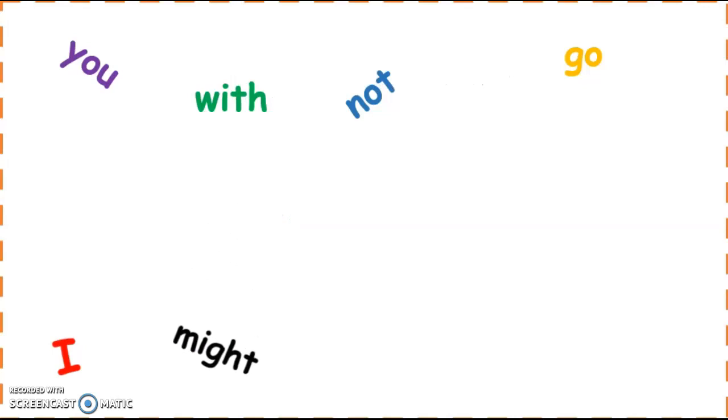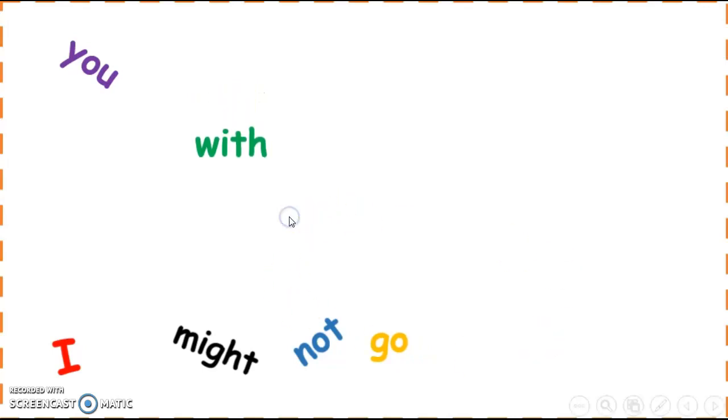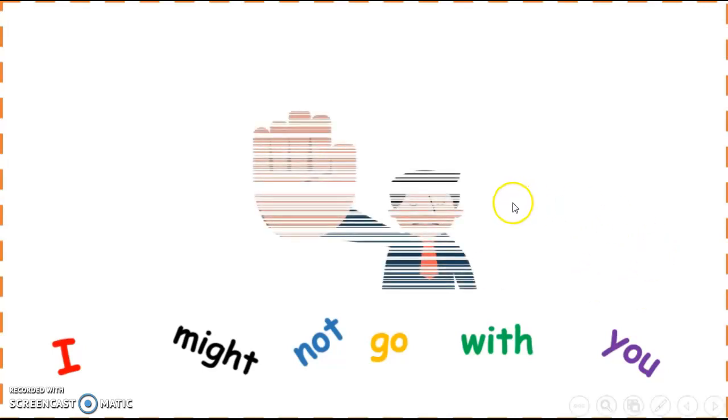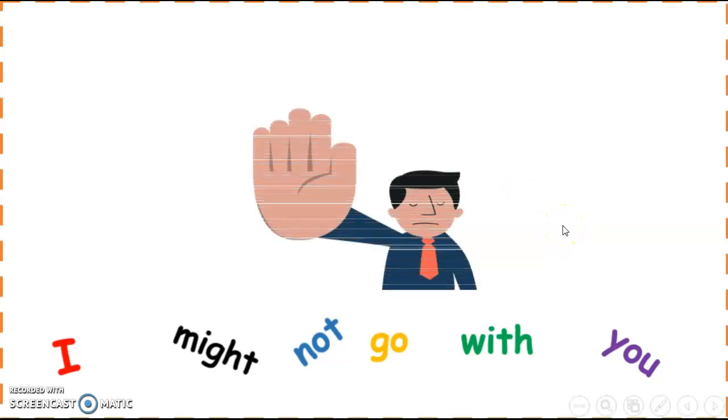I, the subject, might, and it's negative, might not, and the verb in the base form, go, and the complement, with you. I might not go with you. I hope you did well.